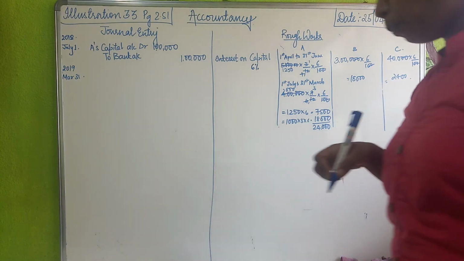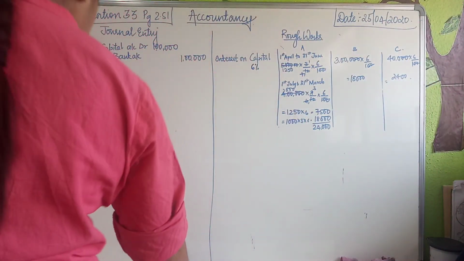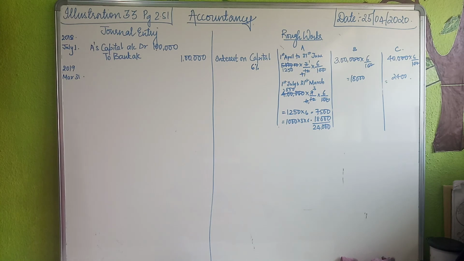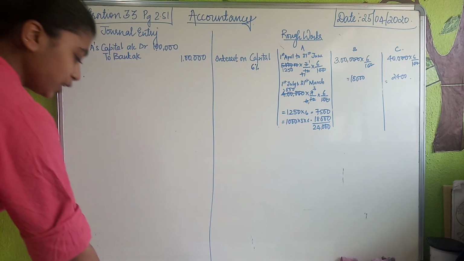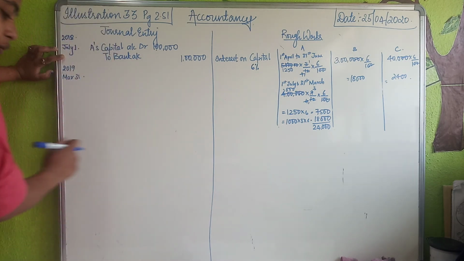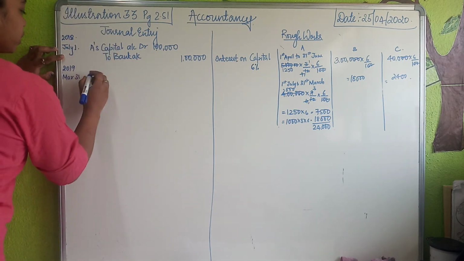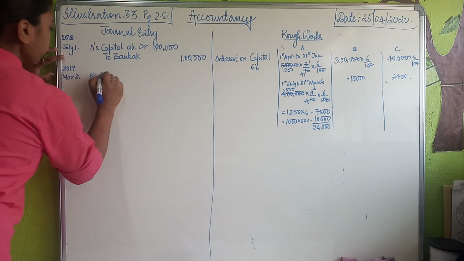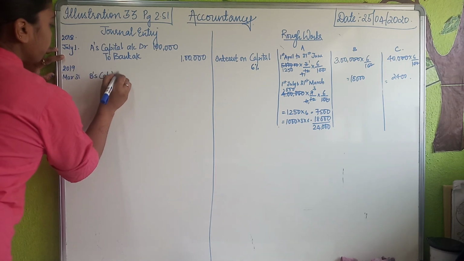Now interest on capital is an expense to the business. As we clearly know, interest on capital is an expense for the business. We are going to pass the expense entry. Before that, my next part comes over here. B withdrew rupees 5,000 per month as drawings. So B's capital gets reduced because of drawings.